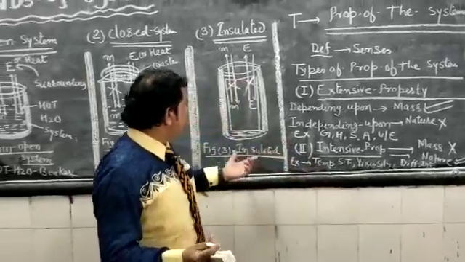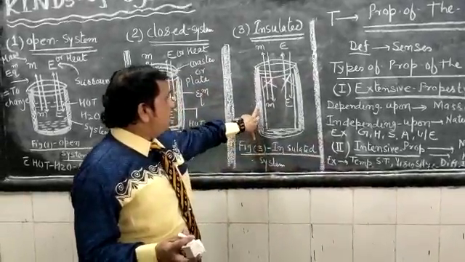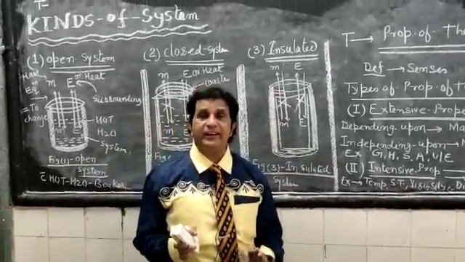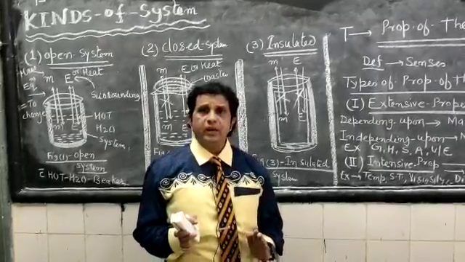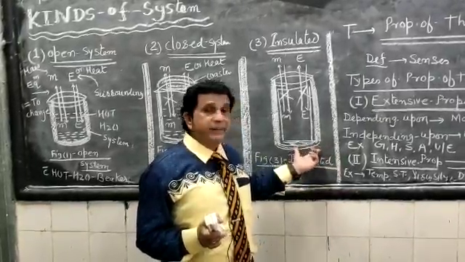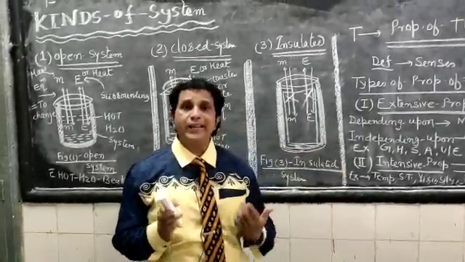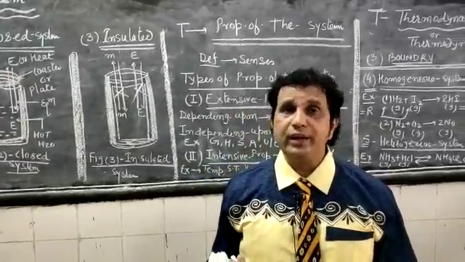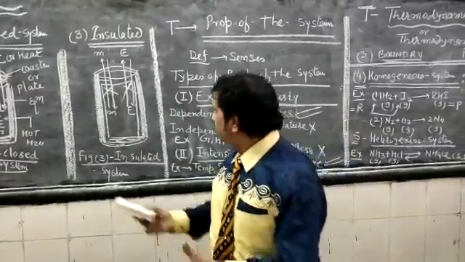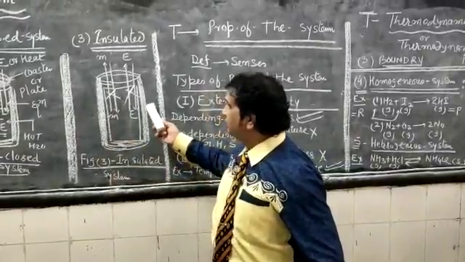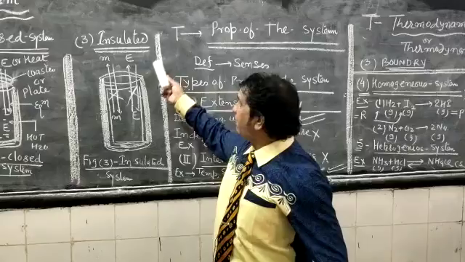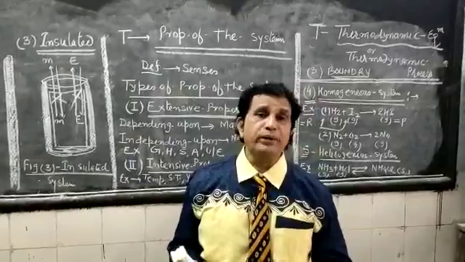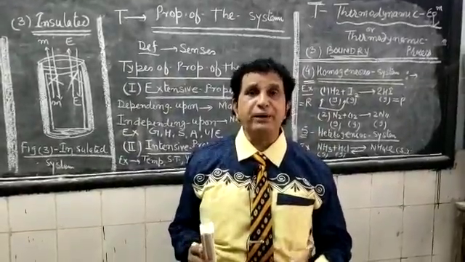The first one is system. We defined it yesterday. The system is the device that has been chosen for theoretical and practical consideration. This whole is known as the system, and the rest of the universe is known as the surroundings. These are two important terms we explained yesterday.